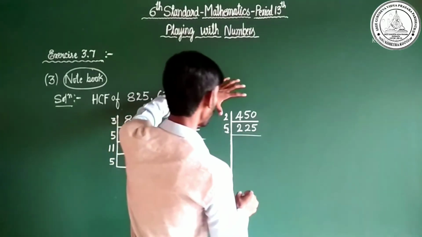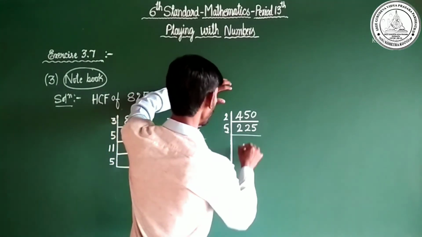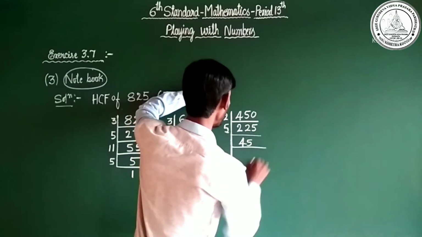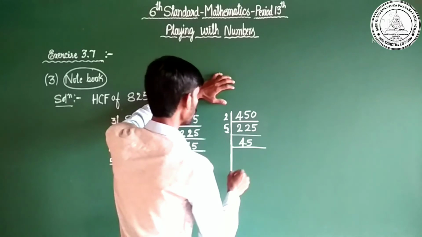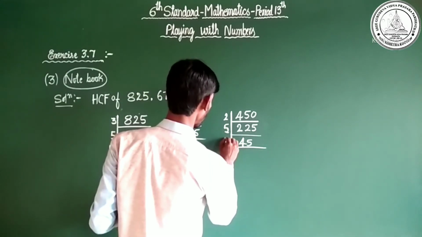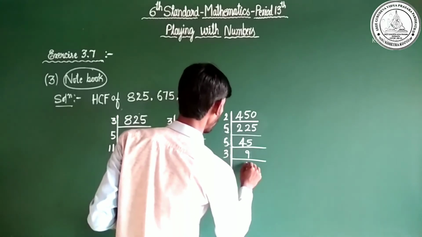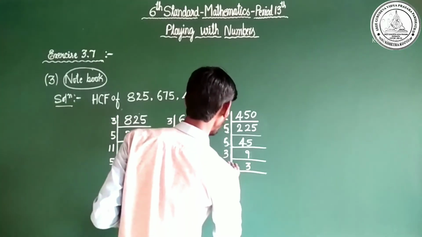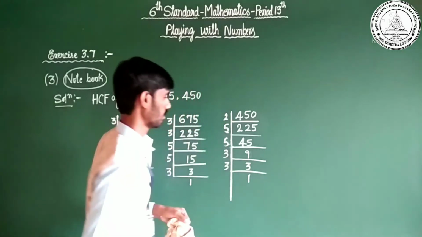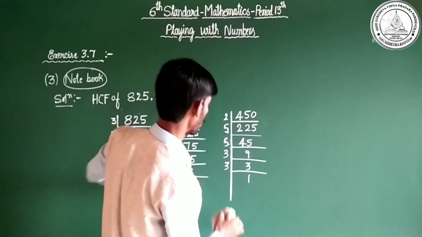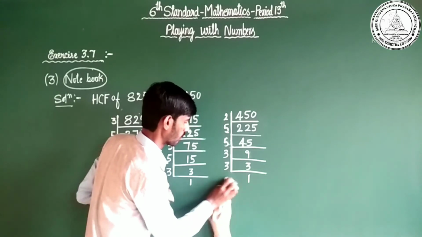So 5. 5 how much makes 225? 5 45s are 225. 5 9s are 45. Next, 3 3s are 9. Next, 3 1s are 3. So 2 into 5 into 5 into 3 into 3. Yes, it is clear.